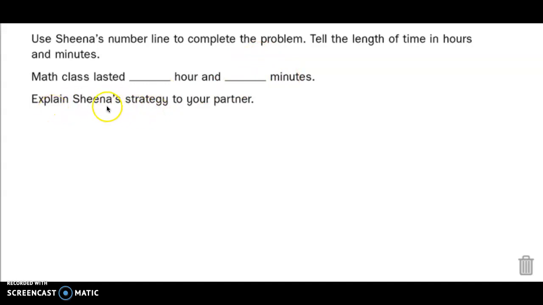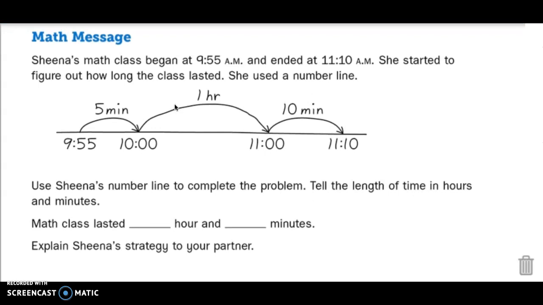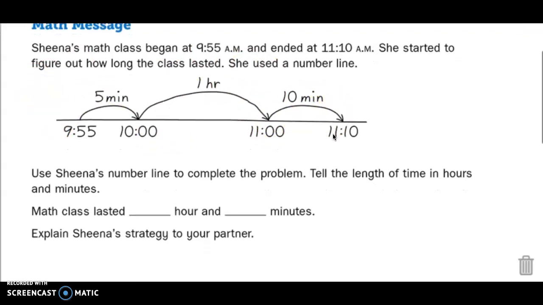Explain Sheena's strategy to your partner. Okay, at home you might not have a partner, but share it with maybe your parents or your adult or someone watching you or your pet. It could be a pet dog. It could be a pet goldfish. It could be your stuffed animal. Just share what you think Sheena did on her number line and does it make sense?